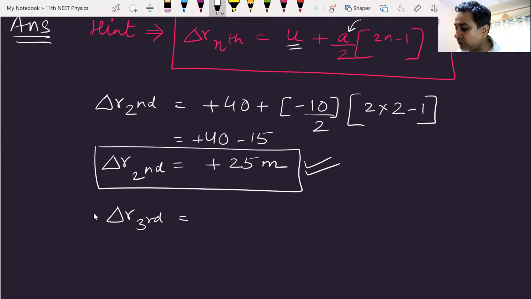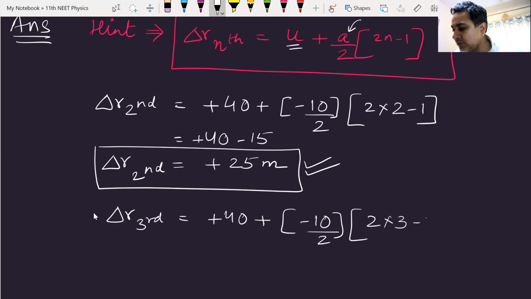That will be equal to u, which is plus 40, plus acceleration minus 10 by 2, multiplied by 2 times n minus 1. N is 3. So now it becomes plus 40, minus 5 multiplied by 5, which is minus 25.